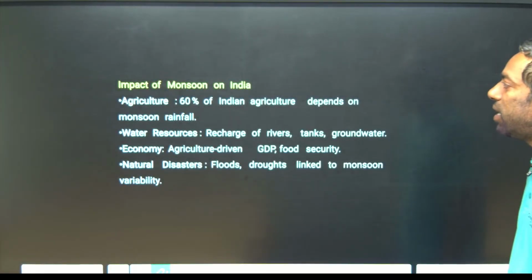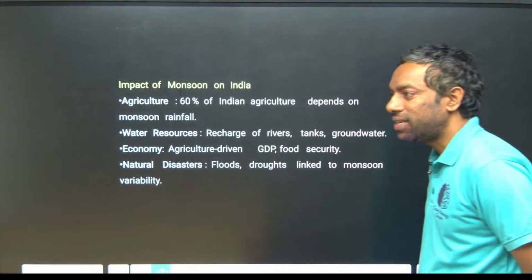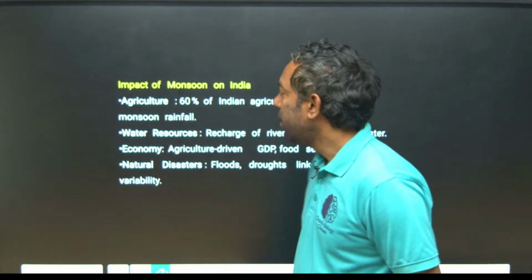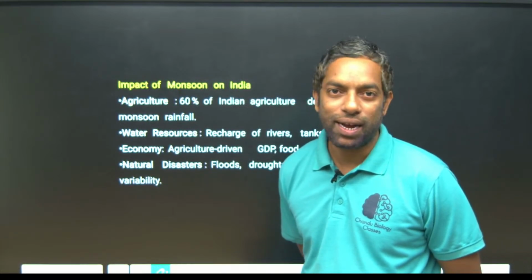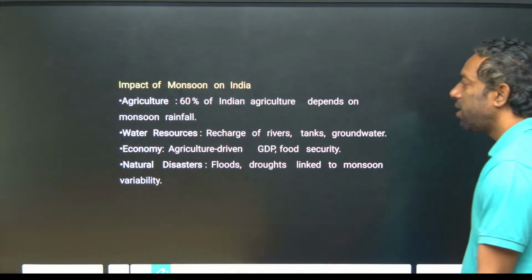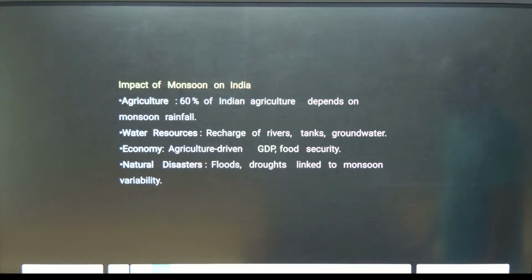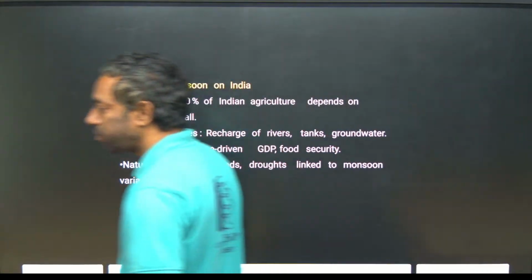Impact of monsoon on agriculture. India is an agriculture-dependent country with subsistence farming. Rainfall hugely affects the agriculture system in India. 60% of Indians are dependent on monsoon rainfall. Water resources: the rivers fill tanks and groundwater. Economy: in an agriculture-driven country, GDP will grow. Food security also takes place. This is all over.